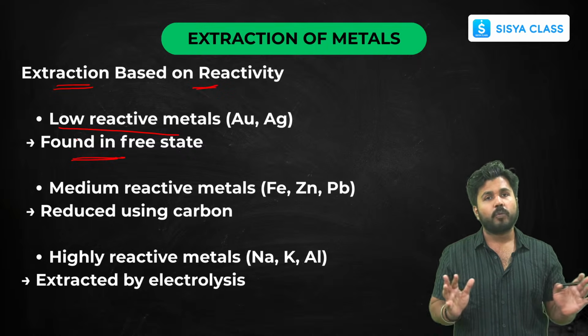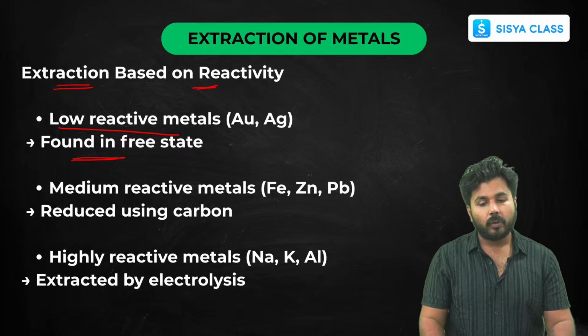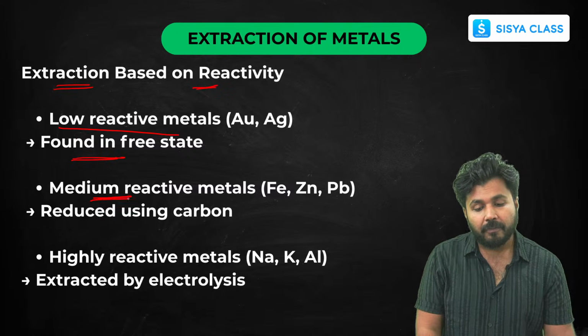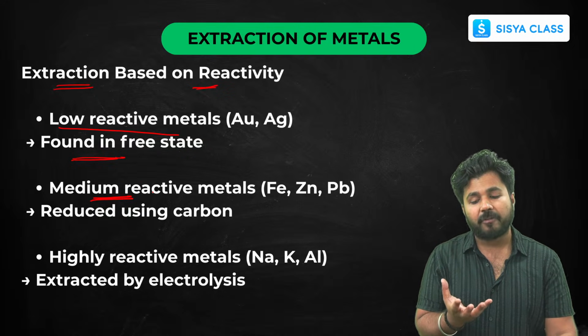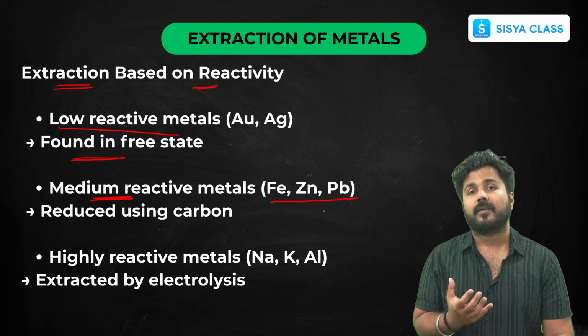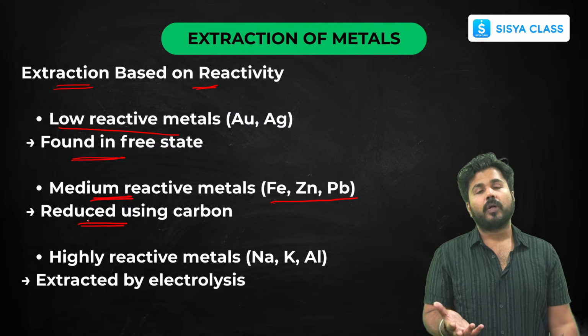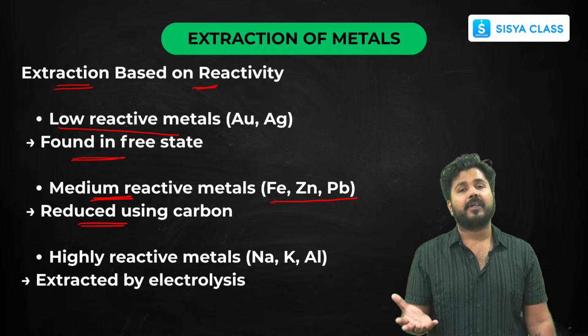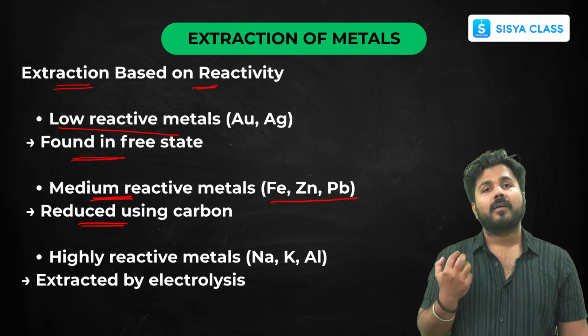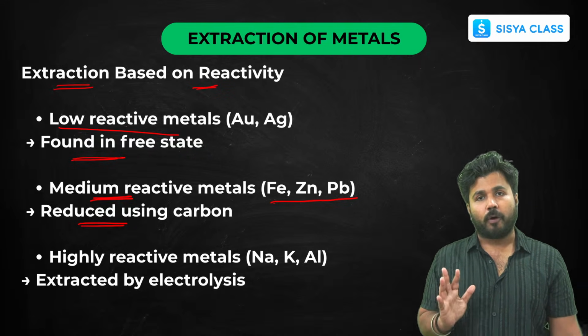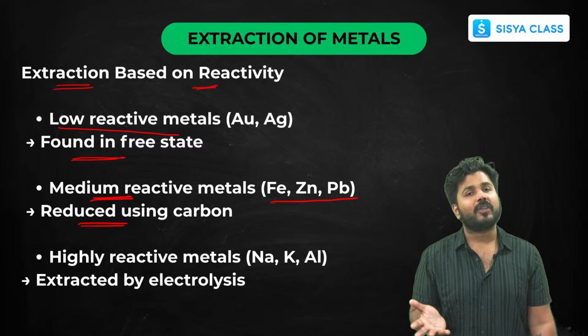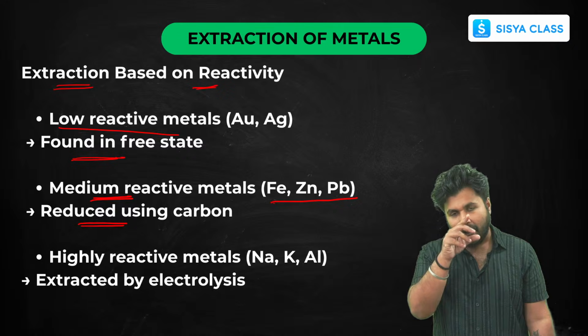So you don't have to do anything to them. Now, medium reactive metals like iron, zinc or lead, for them you use carbon to reduce. We reduce these elements using carbon to get them into their free state form. As you know, carbon readily forms carbon dioxide, so you can use carbon for reduction.